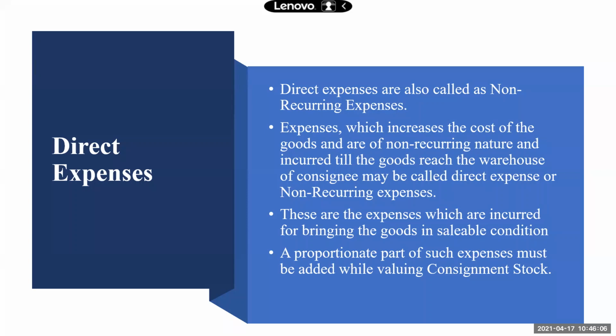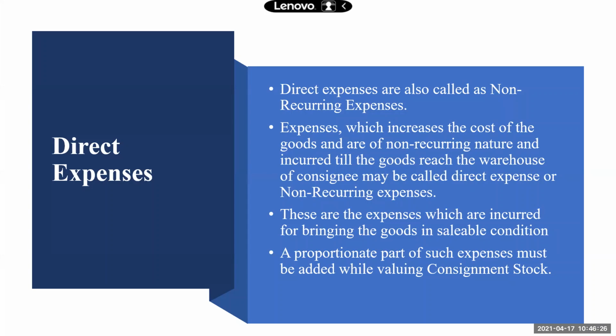Because he cannot sell all the goods at one go, right? He might be selling them in smaller quantities. So the entire consignment which he receives, he will store at the warehouse. From the warehouse, he might be packing them in smaller quantities and then selling them to the outside customer, right?